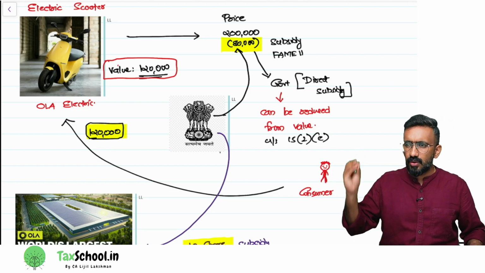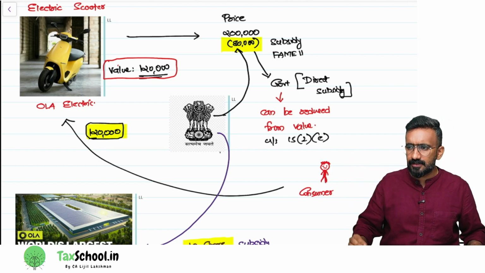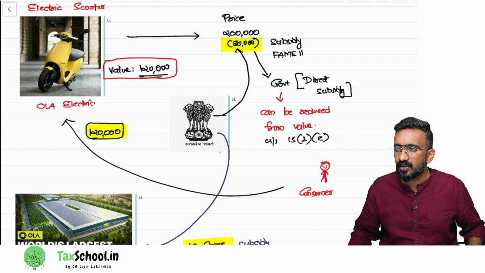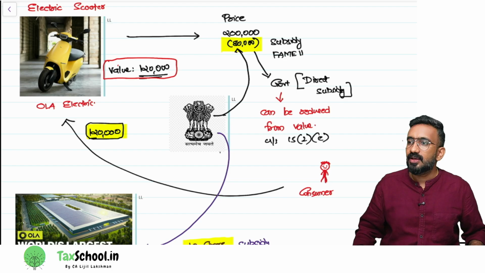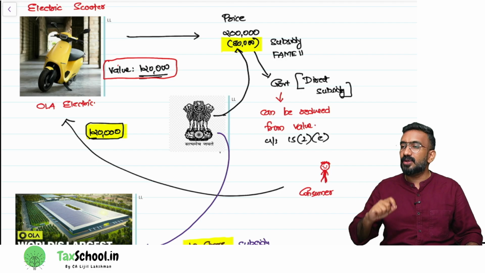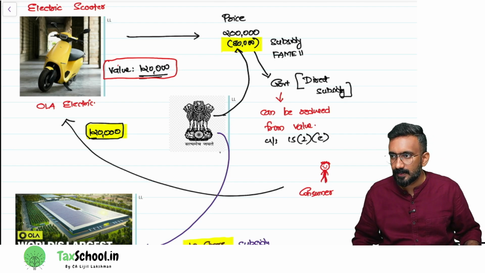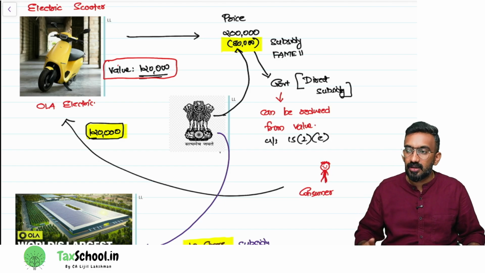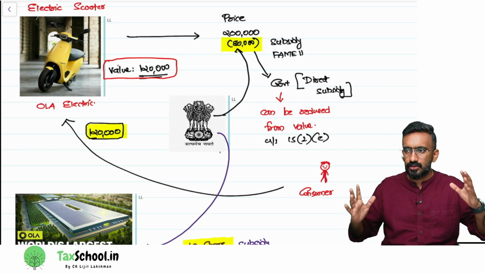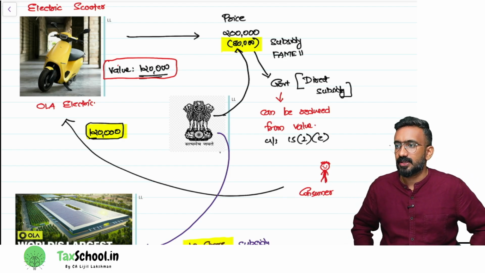So for every Ola scooter that is sold by Ola Electric, the customer pays only how much? 1,20,000. But Ola Electric gets how much money? 2 lakh. How do they get 2 lakh? Every time they sell an electric scooter, 80,000 rupees will be given by whom? Will be given by government to them. Are you guys understanding this? So government is giving 80,000 rupees to Ola Electric. So at 2 lakh rupees, how much will be the value of supply?